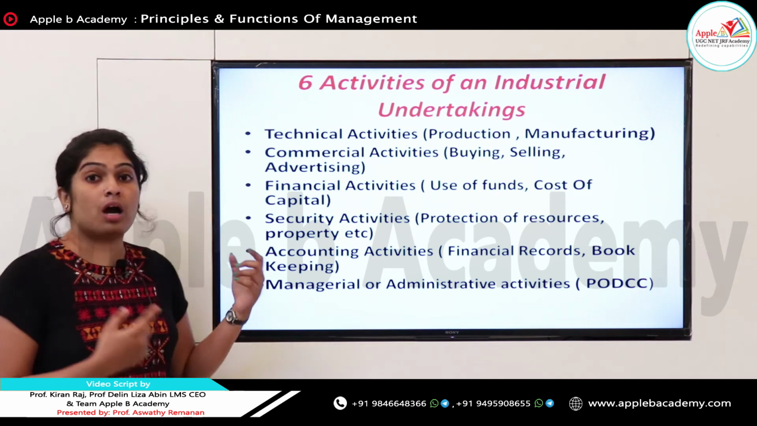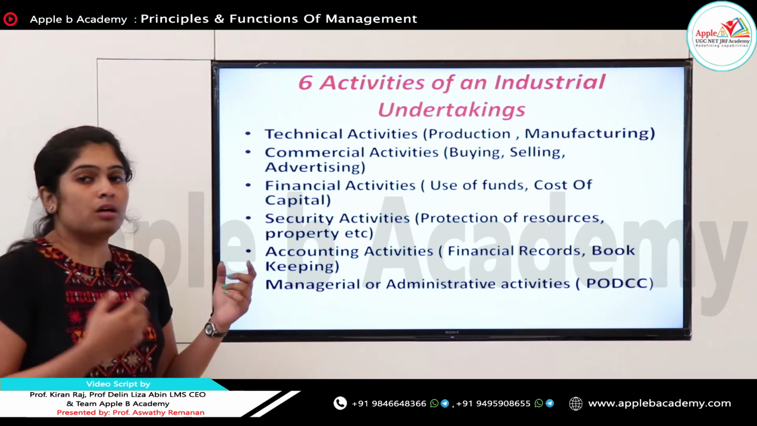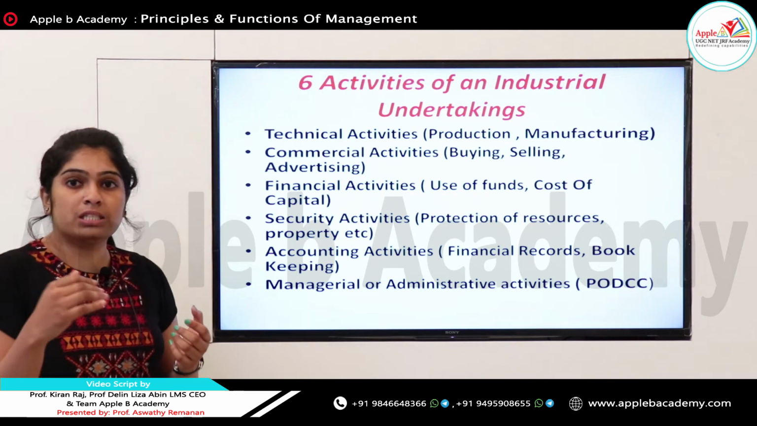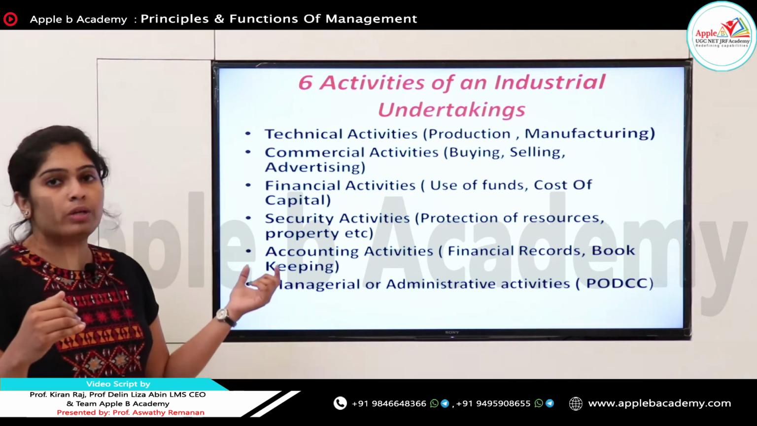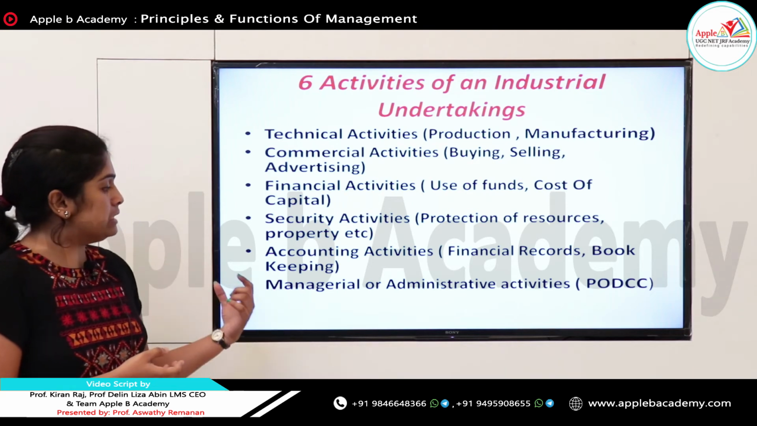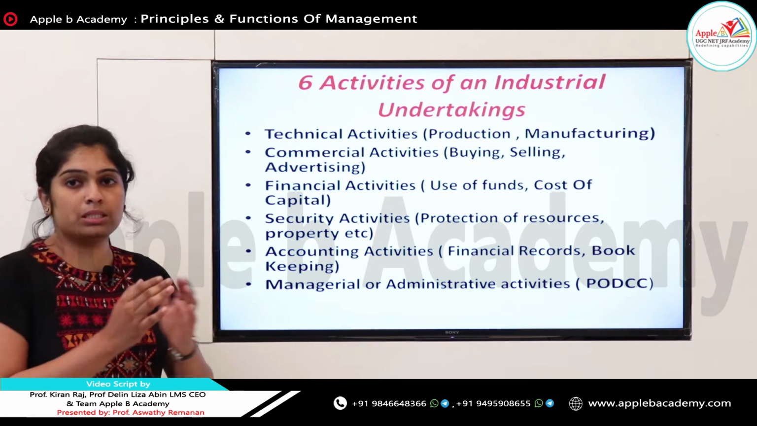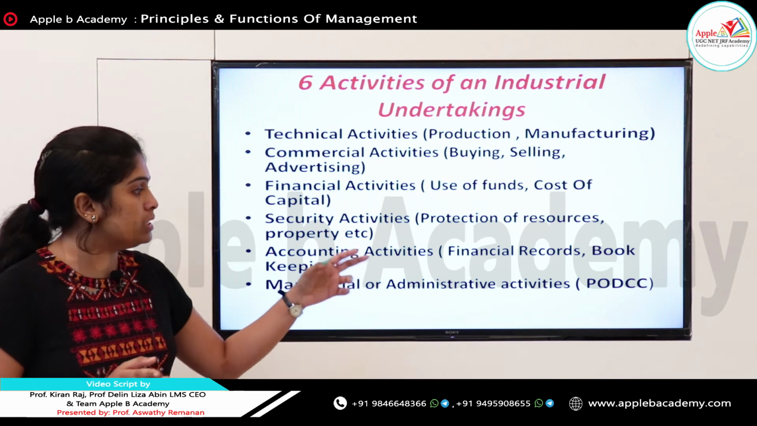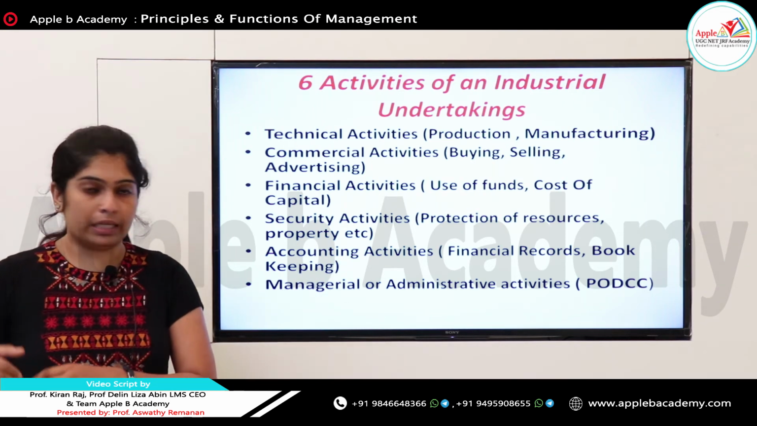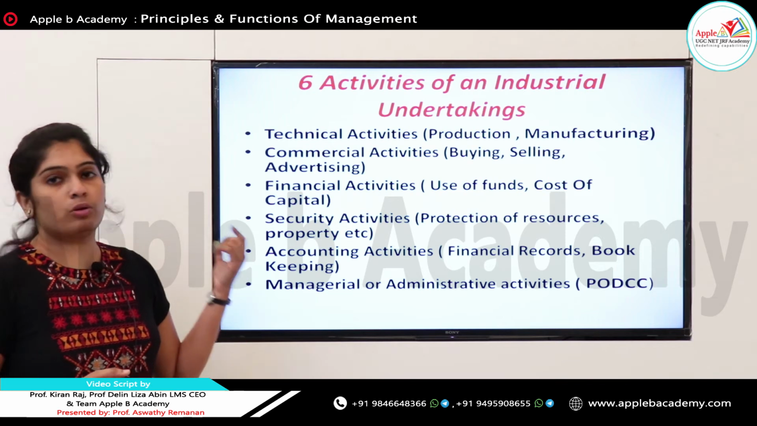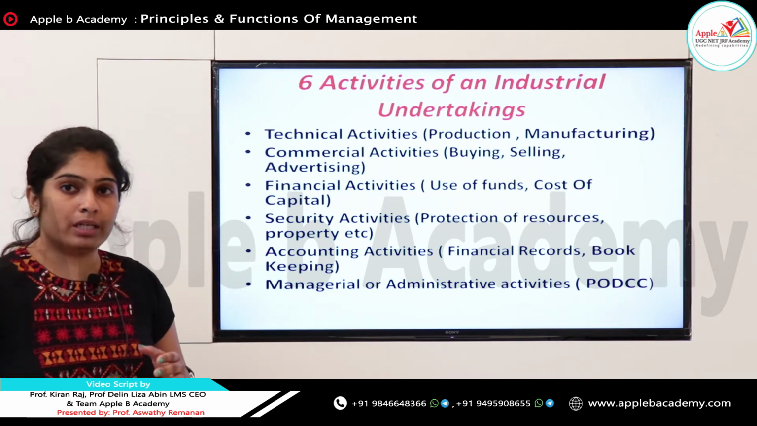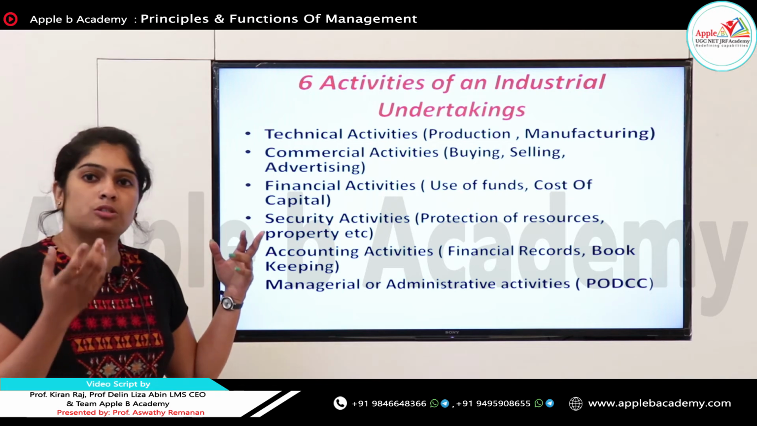And the next one is accounting activities. That means tracking our financial records, balance sheet, bookkeeping, all financial matters come under accounting activities. So, next, managerial or administrative activities. That means all the primary functions, POSDCORB, whatever we have to do in an organization as a functional area. So, that comes under managerial or administrative activities. So, these are the 6 activities that we have to undertake in an industry or in a business operation.